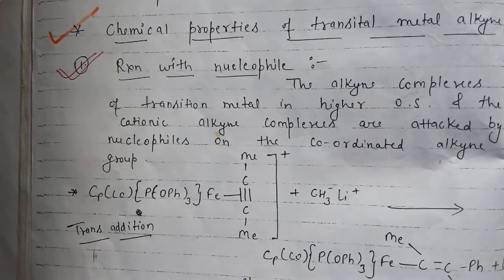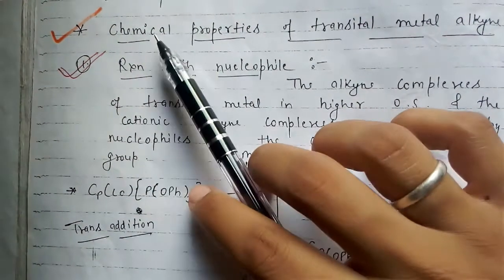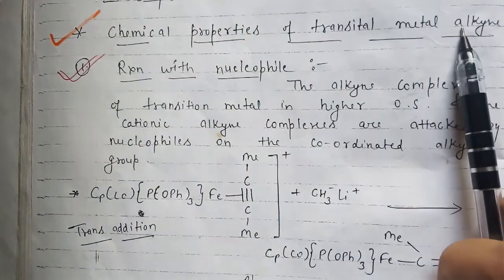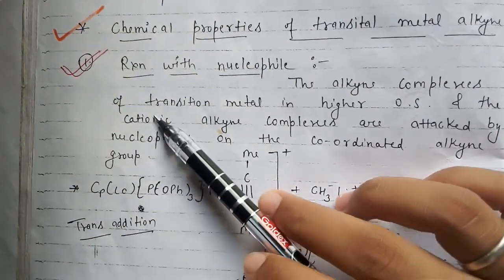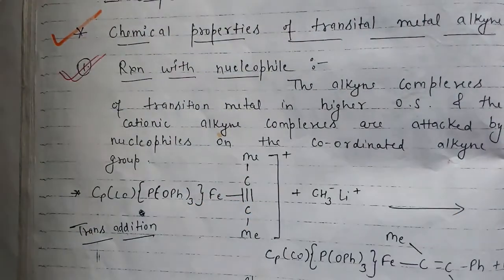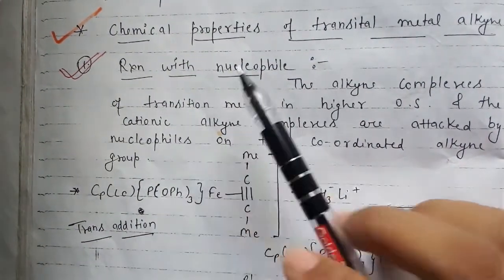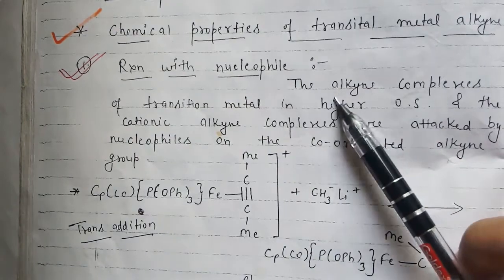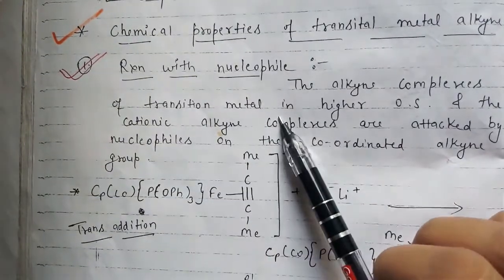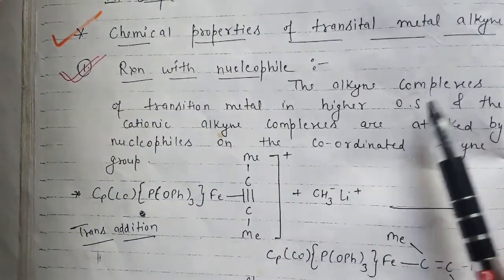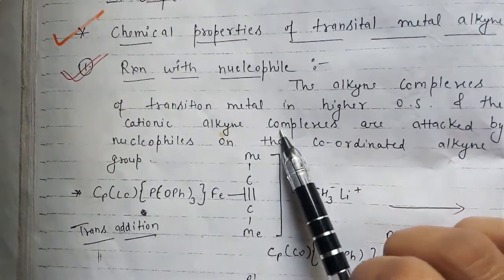And today we will discuss metal alkyl complexes, in which we will discuss chemical properties of transition metal alkyls. Right guys, so the first one is reaction with nucleophile. This is the most important question which is generally asked in your exams. So, reaction with nucleophile. The alkyl complexes of transition metals in higher oxidation state and the cationic alkyl complexes are